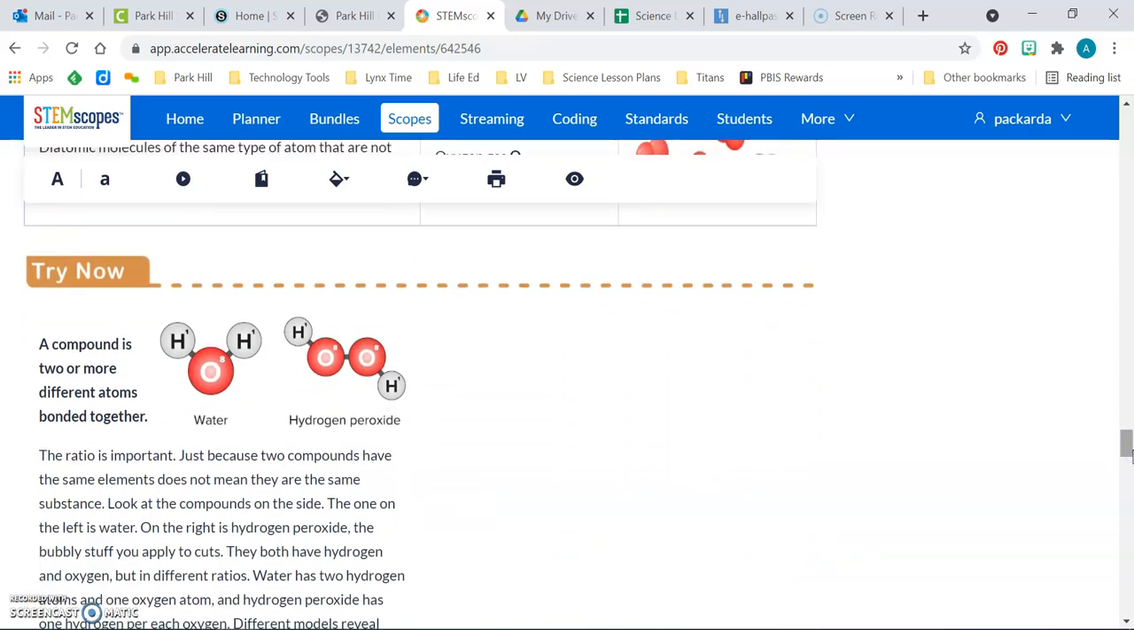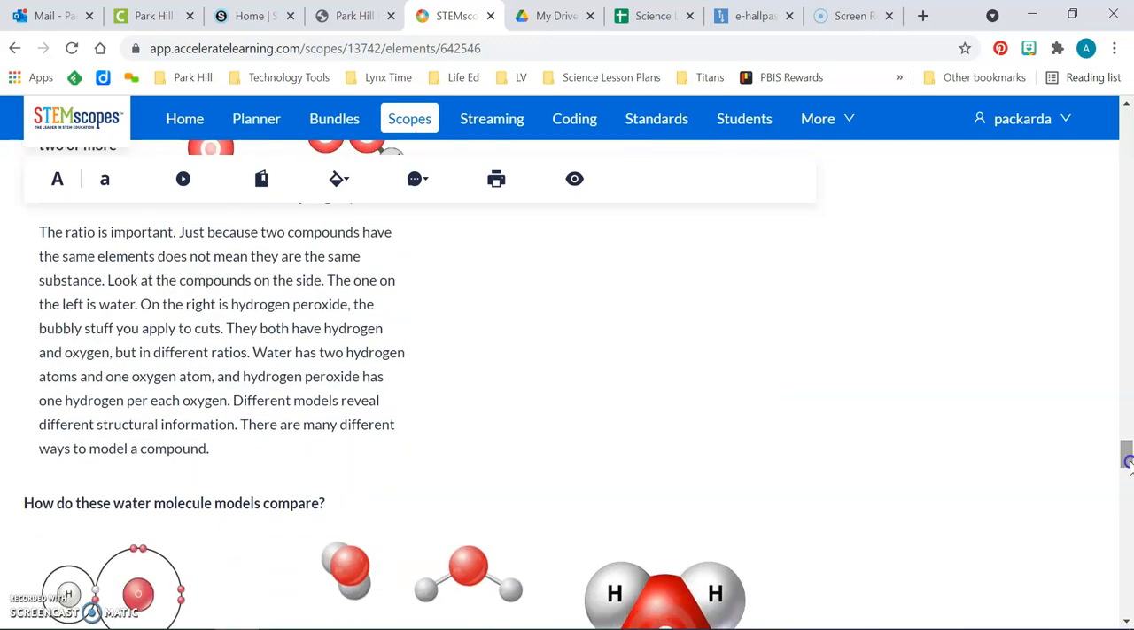Try now. A compound is two or more different atoms bonded together. The ratio is important. Just because two compounds have the same elements doesn't mean that they are the same substance. Look at the compounds on the side. The one on the left is water. On the right is hydrogen peroxide, the bubbly stuff you apply to cuts. They both have hydrogen and they both have oxygen, but in different ratios. Water has two hydrogen atoms and one oxygen atom, and hydrogen peroxide has one hydrogen per each oxygen.